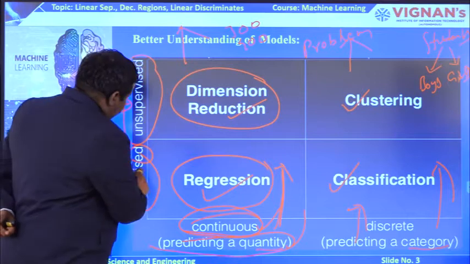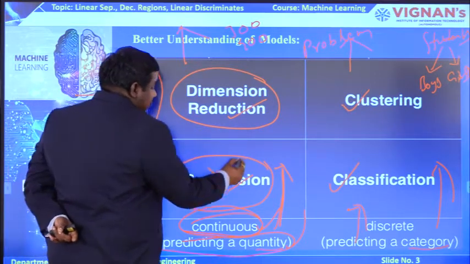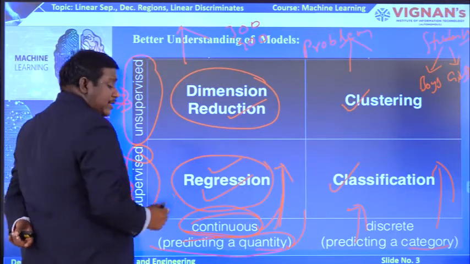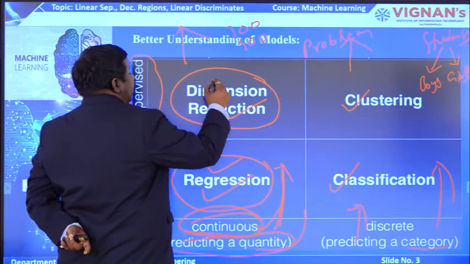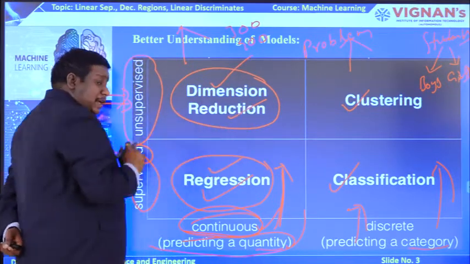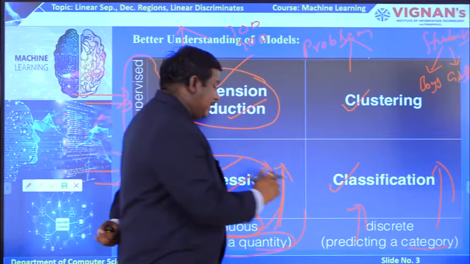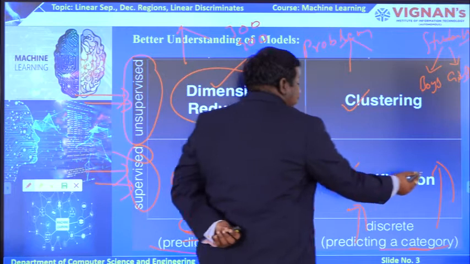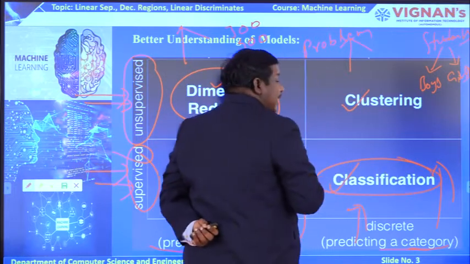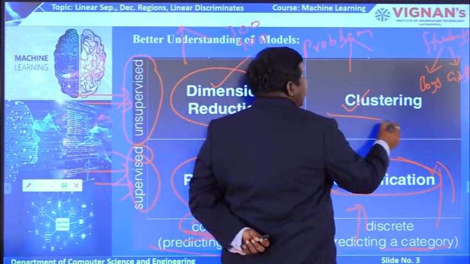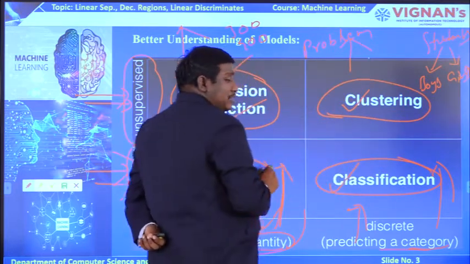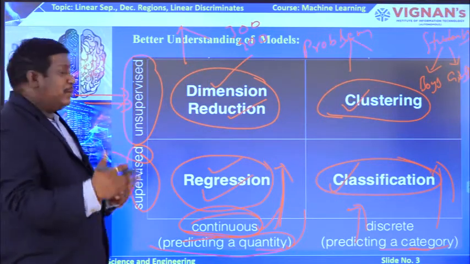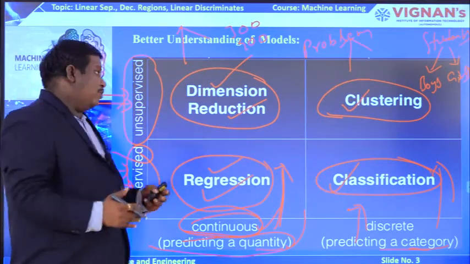If you are going to use supervised learning there, you will use regression. If you want to use an unsupervised model for continuous data, measuring or predicting a quantity, then you can use dimension reduction. In a similar way, if the data is discrete and you are predicting a category, then you can implement classification if the problem is supervised learning. If the problem is under unsupervised learning, you go for the clustering model. So this is the major difference in problem solving using supervised and unsupervised models.